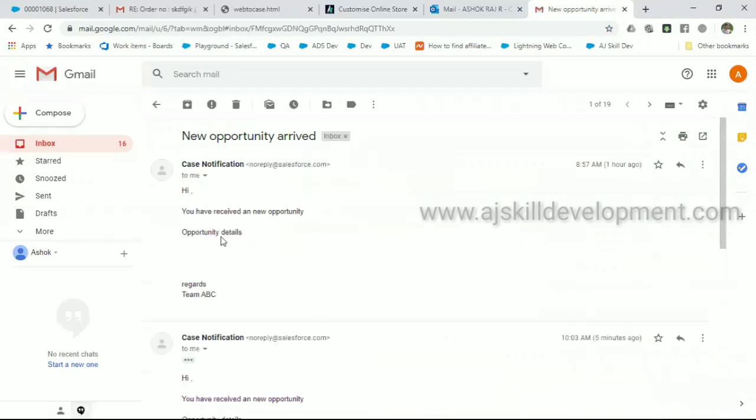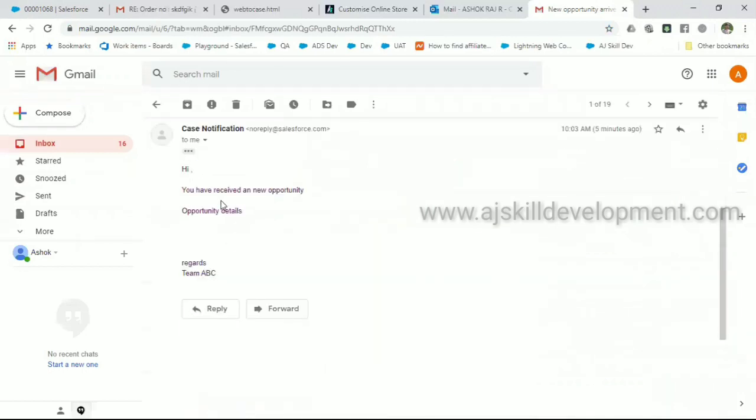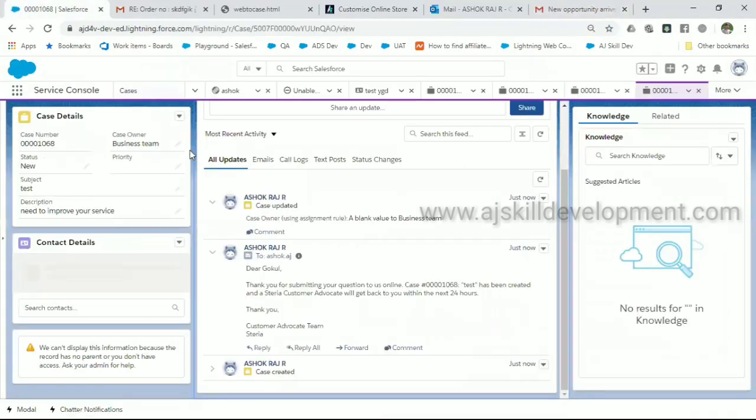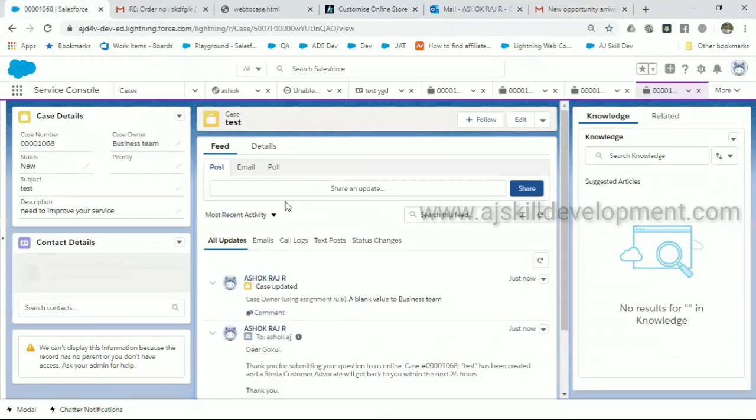Okay, the email template is like you have received an opportunity like this. This is an email we have received. So how does it work? You are submitting a form, and based on the form and the reason we have given, the case is assigned to two different teams. First, it went to the technical team, and second, it went to the business team. And not only that, it gets assigned as well as an email is sent to the particular user, maybe the customer care team or the queue, saying that you have received a case, please work on that case.